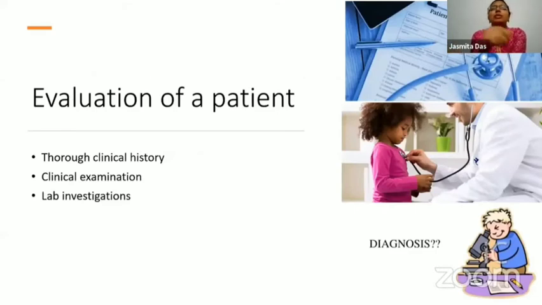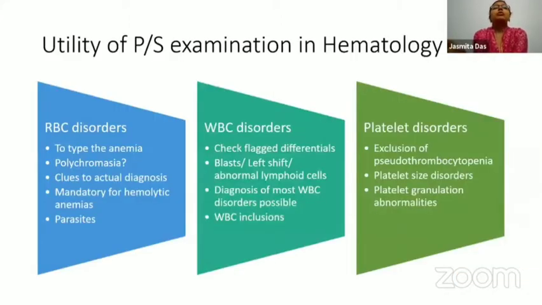So when we look at a patient evaluation, technically, when a patient walks in, it's almost like a tripod. The tripod consists of taking a thorough clinical history, then doing a clinical examination, a good thorough physical examination, followed by lab investigations to reach the diagnosis and hence manage the patient. So when we talk about utility of peripheral smear examination in hematology, there is no aspect of hematology which is untouched by the peripheral smear examination.